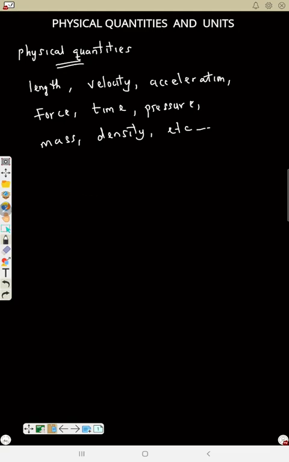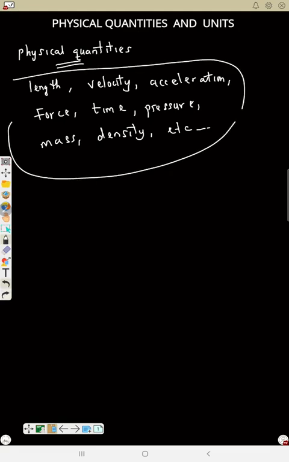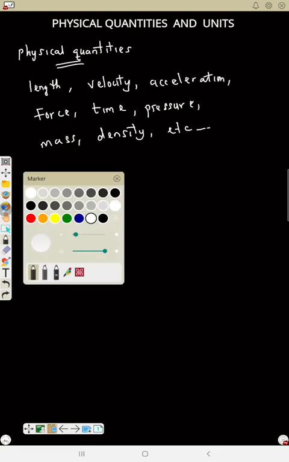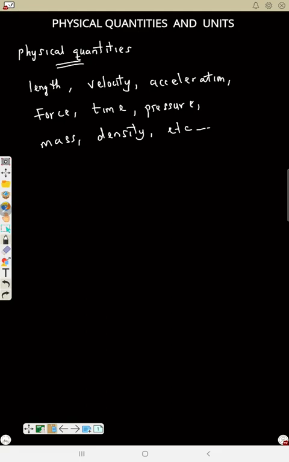These are the types of physical quantities, just not all but a few. So now, what can you say about units?